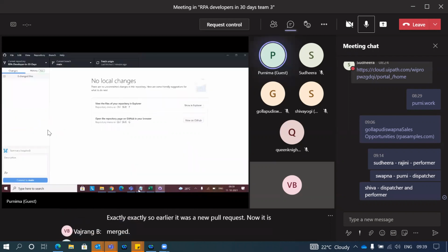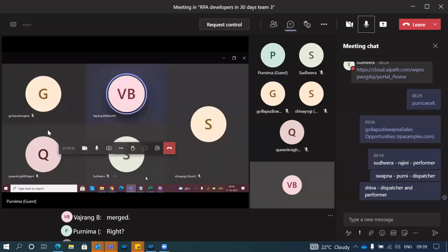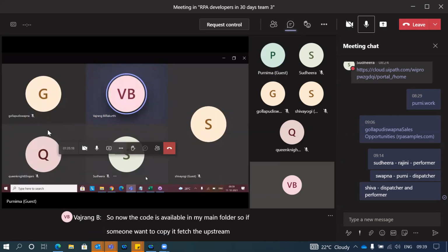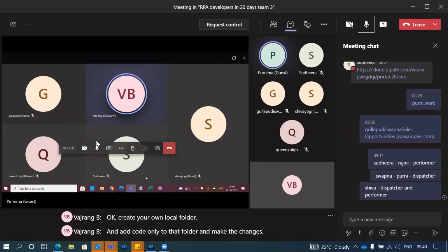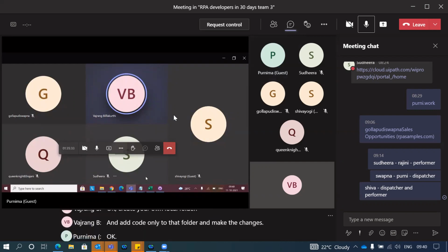So now the code is available in my main folder. If someone wants to copy it, fetch the upstream, follow the steps in the recording, create your own local folder, and add code only to that folder and make the changes. Okay, got it.